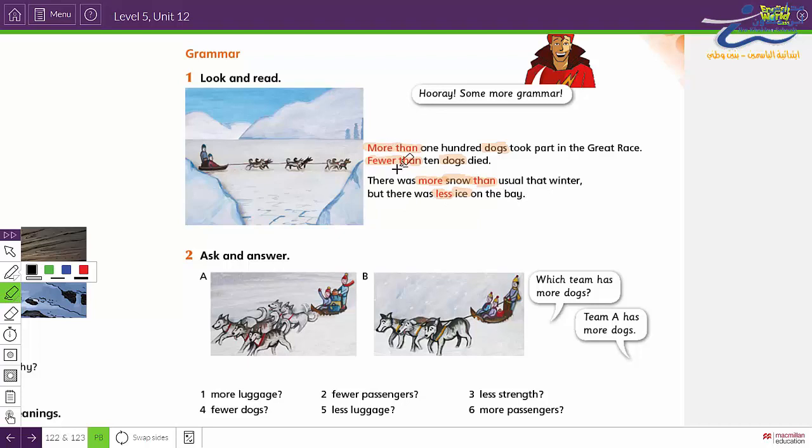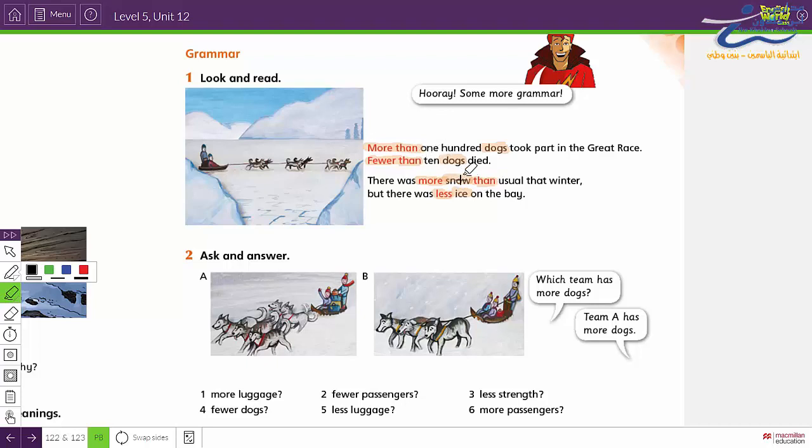So in this part we are going to study more than, fewer than, and less with countable nouns and uncountable nouns. Now focus on the nouns here. Dogs, dogs, snow, ice. We use more than.